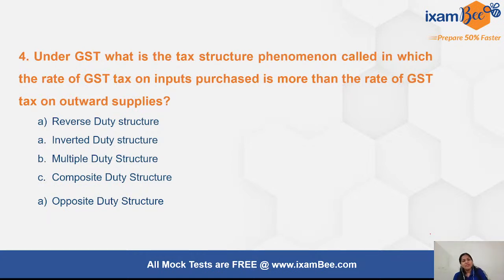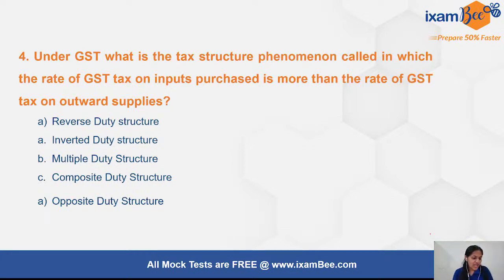Okay, so here we are saying that GST is implemented on a lot of commodities, all the goods and services, but certain goods may actually be an input. That means they may be the raw material for another product. Say for example, milk. Milk is an input for making, say, curd, or say paneer, right? So that becomes the input. So what is that phenomenon in GST called, where, say for example, your GST tax rate on milk is higher than your GST tax rate on the final product, which is say paneer or curd?